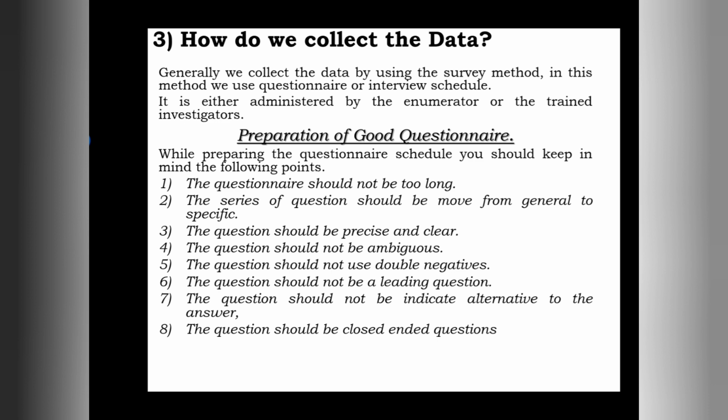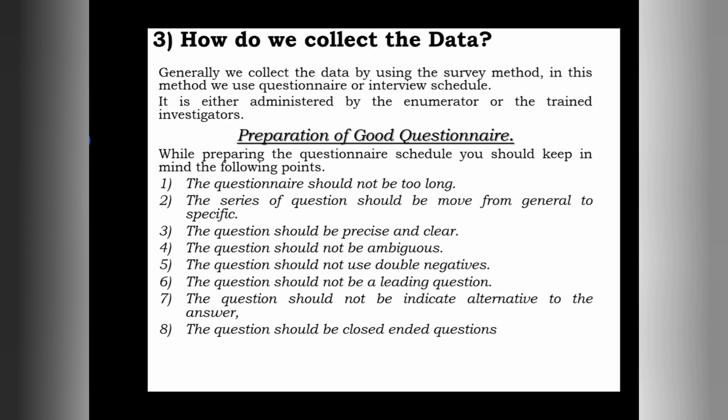To make you understand, they have given one example in your text: what percentage of your income do you spend on clothing in order to look presentable? If we see this question, it is too long, so there may be a chance of confusion or misunderstanding.